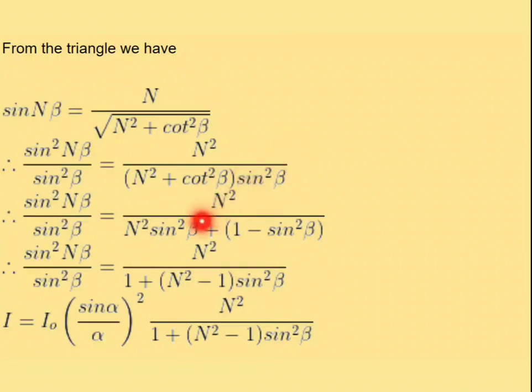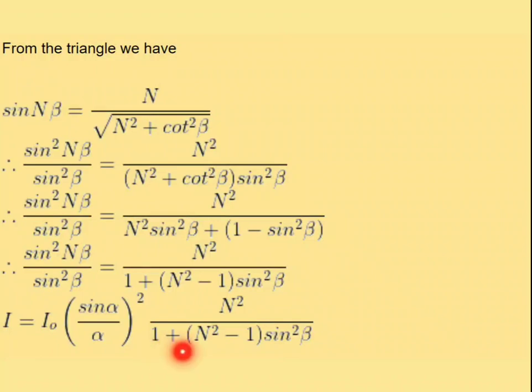So sin square beta and sin square beta are cancelled, there is only cos square beta. So cos square beta can be written as 1 minus sin square beta. Now taking sin square beta common, finally we get the value of sin square n beta by sin square beta is n square by 1 plus n square minus 1 into sin square beta.